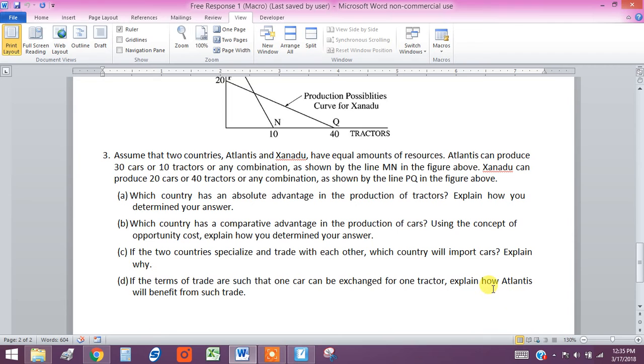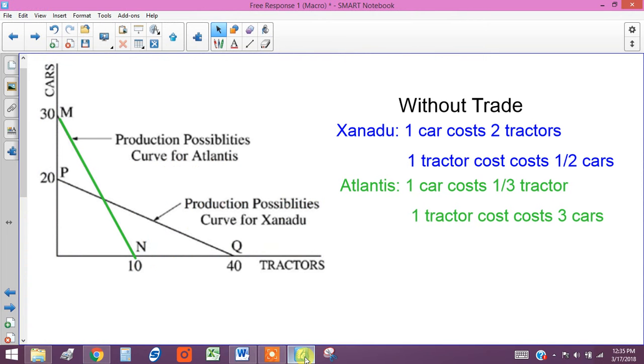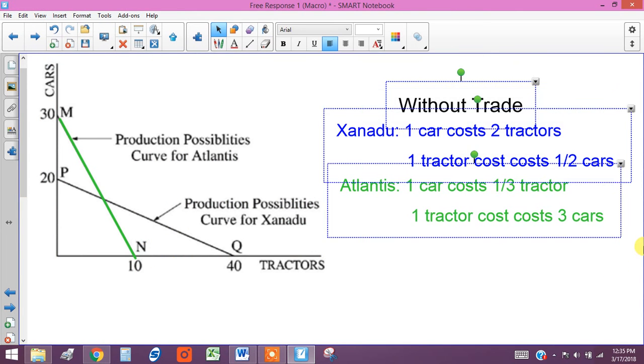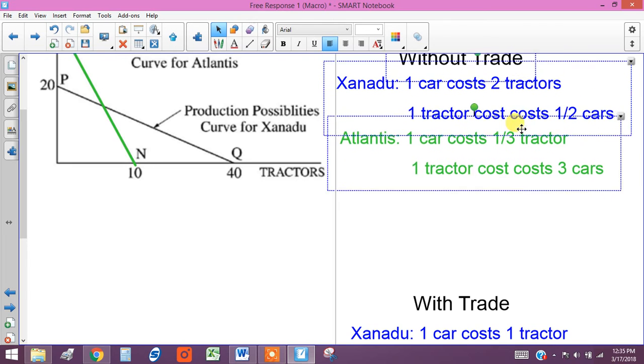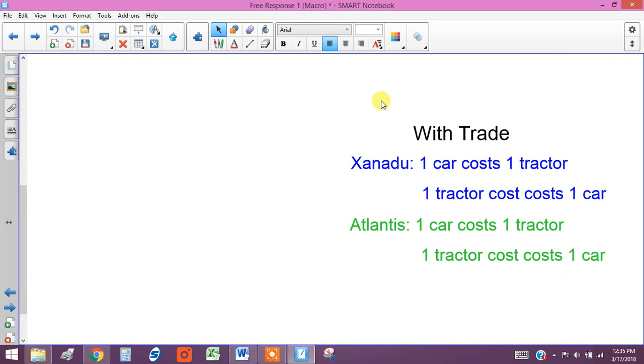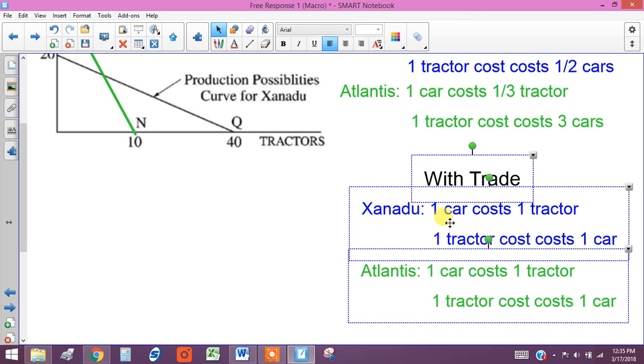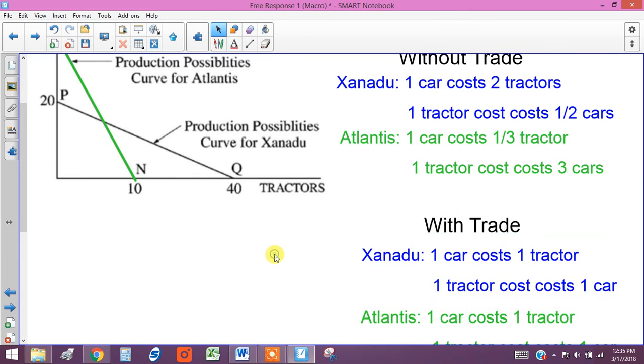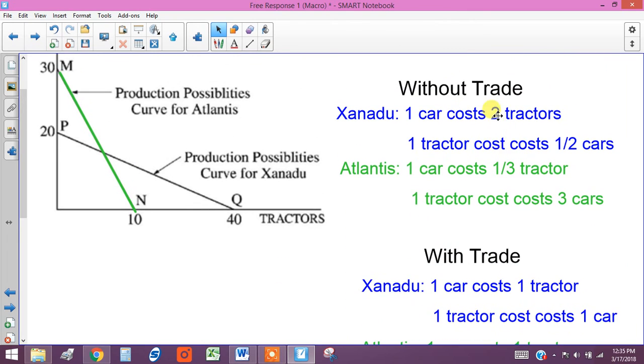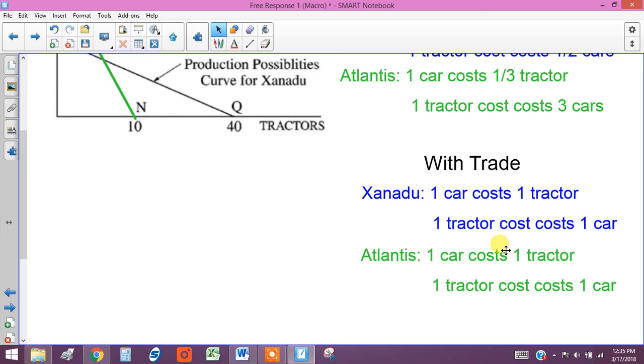Well, what we can do is show that, and I've done it over here. Let me grab this and scoot it up. Easier, right? So I'm going to compare the cost without trade with the cost with trade.